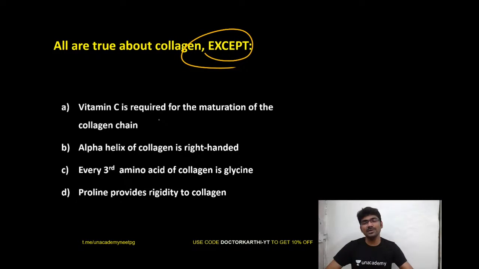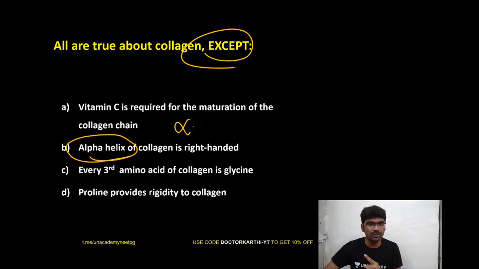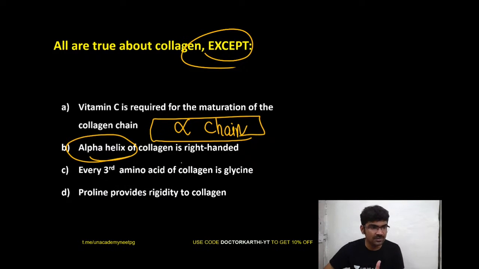So guys, I put this question just to make you realize that there is no alpha helix in the collagen. Remember, that is alpha chain. Okay, don't confuse alpha chain for this. See, what do you think, Nitish? That is for alpha helix. Okay, clear? So this is alpha chain. The collagen helix is not alpha helix. Remember this.